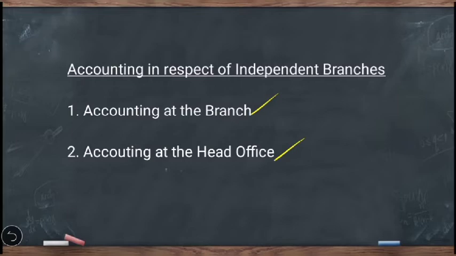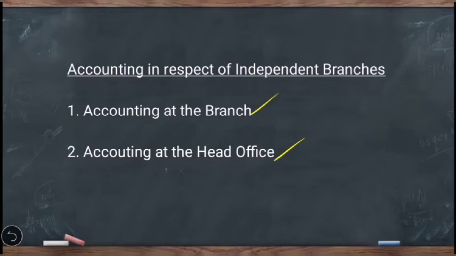At the end of the financial year, it prepares trial balance, trading profit and loss account and balance sheet and submits a copy to the head office. Of course, if there are some special transactions like goods in transit or cash in transit, etc., then it should be considered before preparing the financial statement, that is trading profit and loss account and balance sheet.